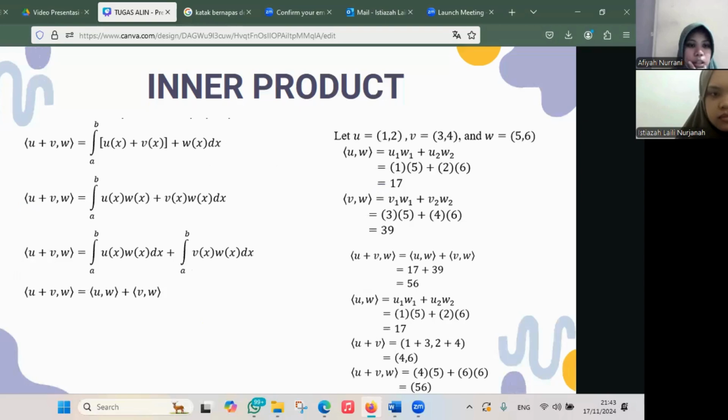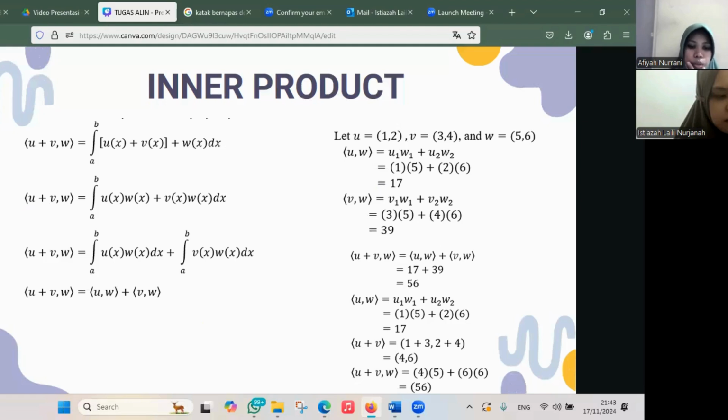Okay, example: the inner product of U plus V, W equals the integral from A to B of (u(x) plus v(x)) w(x) dx. So the inner product of U plus V, W equals the inner product of U, W plus the inner product of V, W.